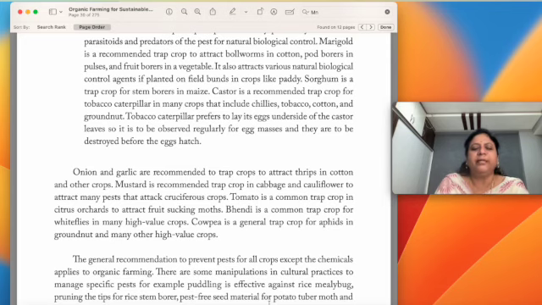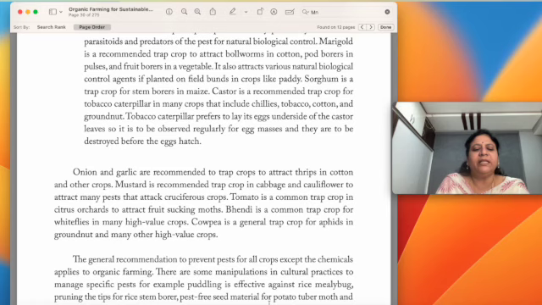Tomato is a common trap crop in citrus orchards to attract fruit sucking moths. Otherwise, the fruit sucking moths suck juice from the citrus fruits. If tomato is there, they can suck the tomato fruits, which are less valued compared to the citrus fruits. Bendi is a common trap crop for whiteflies in many high value crops. Cowpea is a general trap crop for aphids in groundnut and many other high value crops.